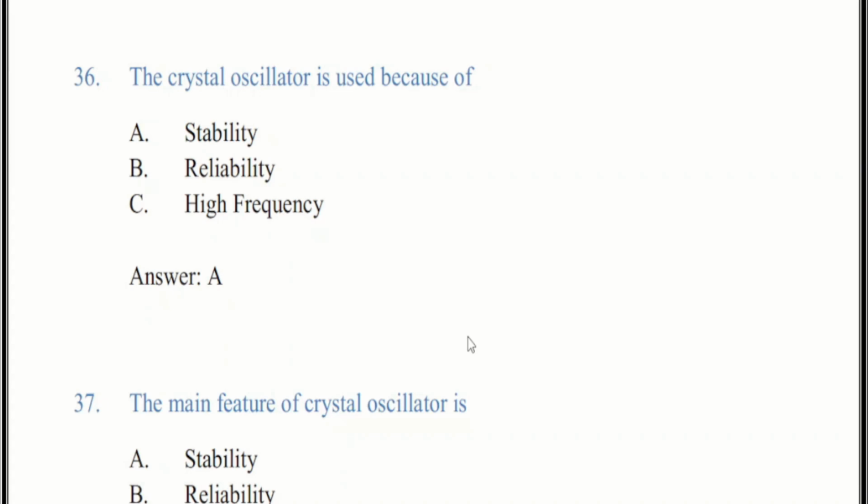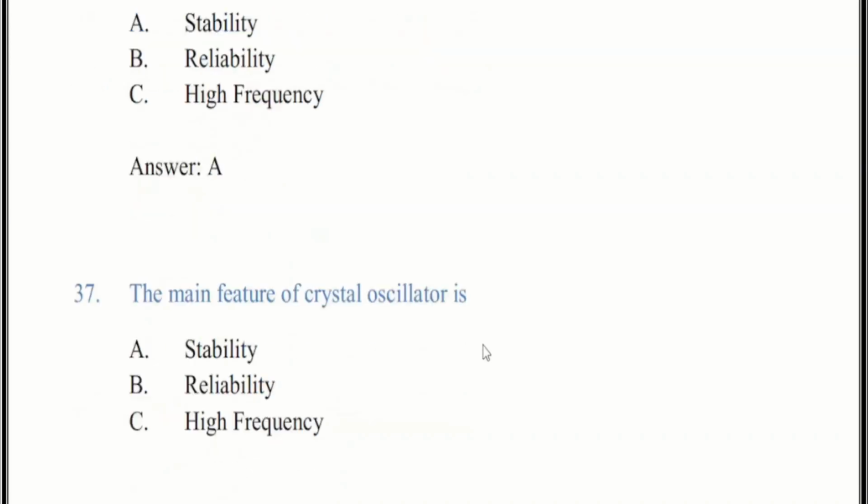Why is the crystal oscillator a stable oscillator? Oscillators based on a resonator like a quartz crystal are generally easily stabilized because the mechanical resonance of the quartz element is highly stable, only influenced to a small degree by external factors. A crystal oscillator is the most stable frequency oscillator.